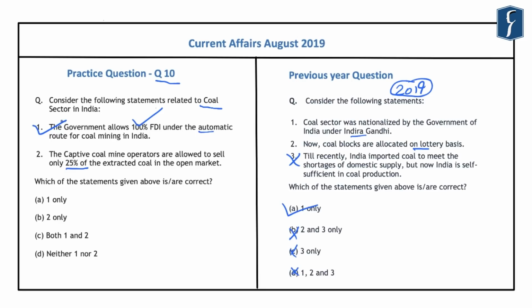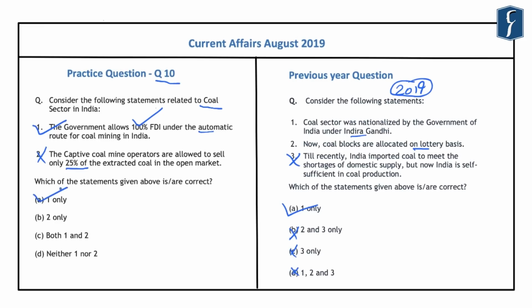However, the second statement that the captive coal mine operators are allowed to sell only 25% of the extracted coal in the open market is an incorrect statement, and this is because this limit on the captive coal mining was removed recently by the government of India. Earlier, the captive coal mine operators were allowed to sell only 25% of the extracted coal in the open market. And now the government has allowed these captive coal mine operators to sell their entire coal in the open market. And thus the government has put an end to the captive coal mining regime itself in India. And hence the correct answer here is A, that is 1 only.